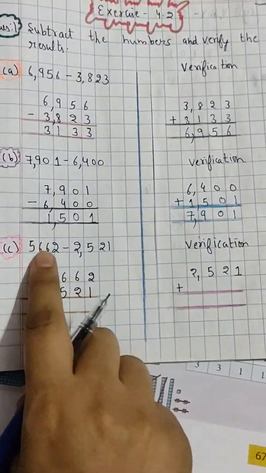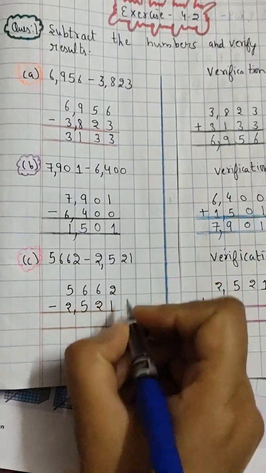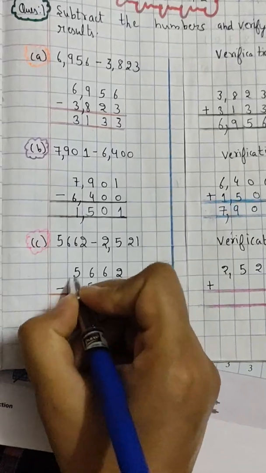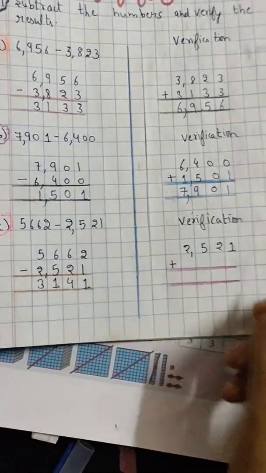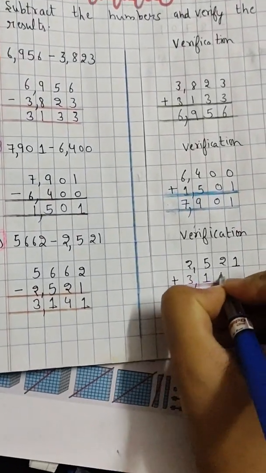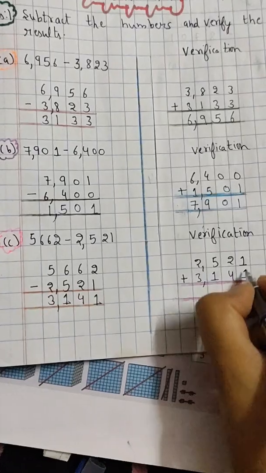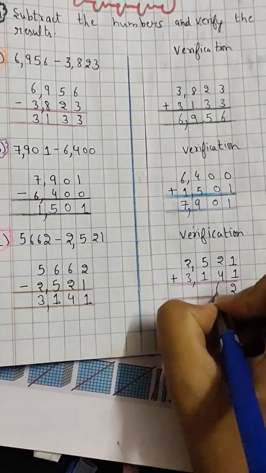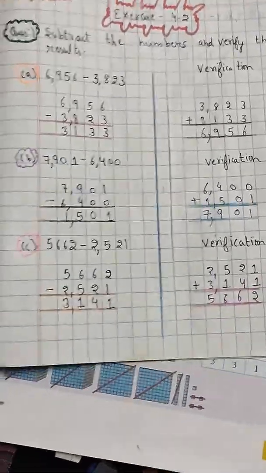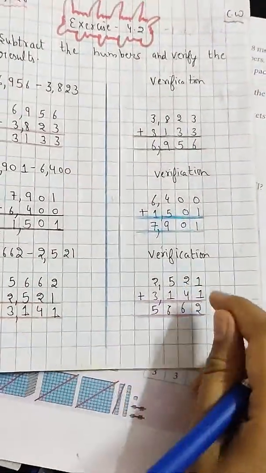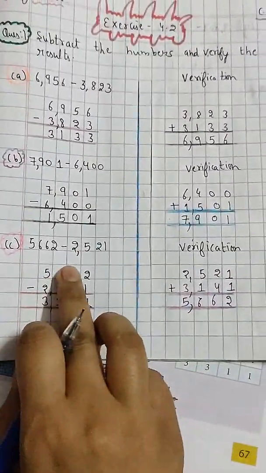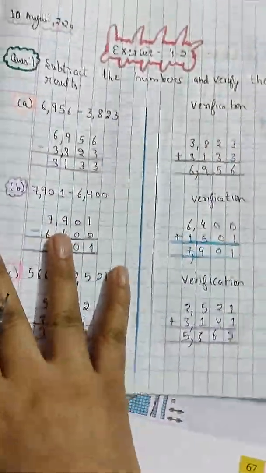So now here 5 6 6 2, 2 5 2 1. So 2 minus 1 is 1, 6 minus 2 is 4, 6 minus 5 is 1, 5 minus 2 is 3. Now we will write this difference here, 3 1 4 1. Now we have to add, 2 plus 4 6, 5 plus 1 6 and 2 plus 3 5. As you can see here, we have got the same number, the first number 5662. So it means that yes, it is correct. So we have done this verification part.